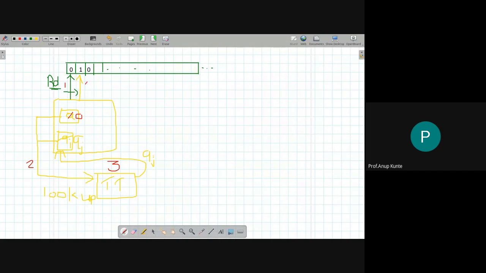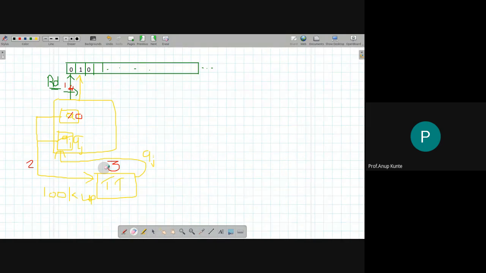Fourth thing it does is take this tape head to the next cell. So 1, 2, 3, 4. These 4 operations are continuously done by this device, and that is how the input is processed.